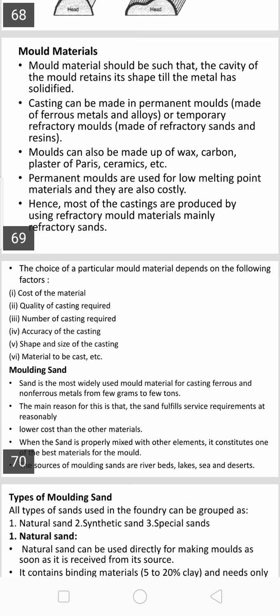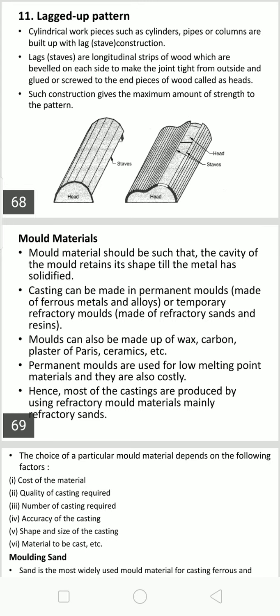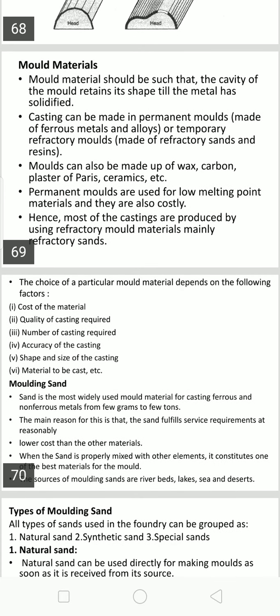All ingredients added into the molding sand should provide a property such that the mold retains the shape given by the pattern till solidification of the metal. Once it solidifies, it can easily collapse, and later the sand can be reclaimed.